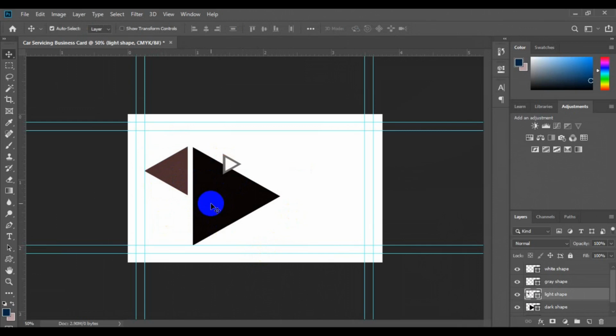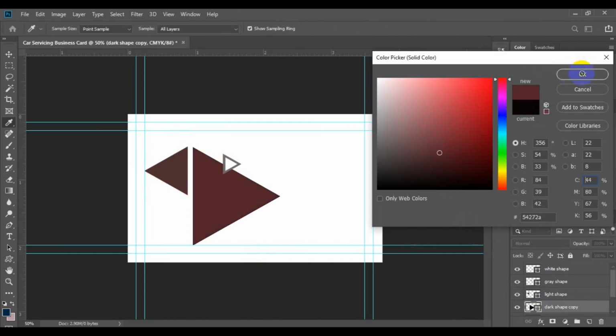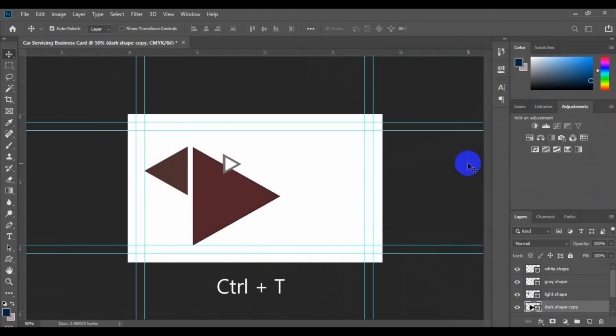So next thing we need to do is to fall back to this particular dark shape. We press Ctrl J again to make a new duplicate. This duplicate one here, we can double click on the layer thumbnail. We can change the color to another color like this and click on OK. And we press Ctrl T to open the transform tools.